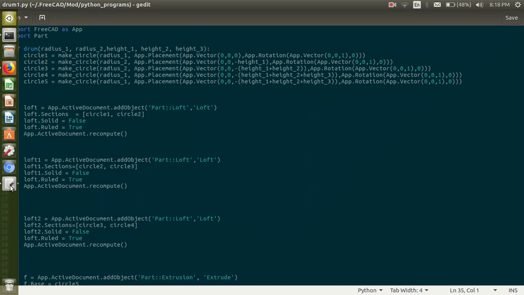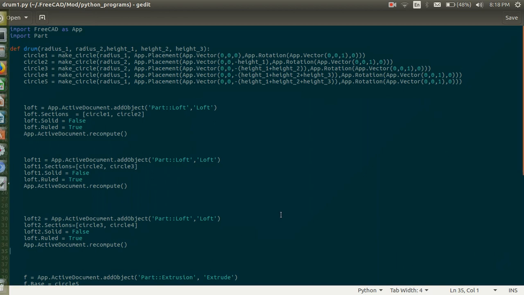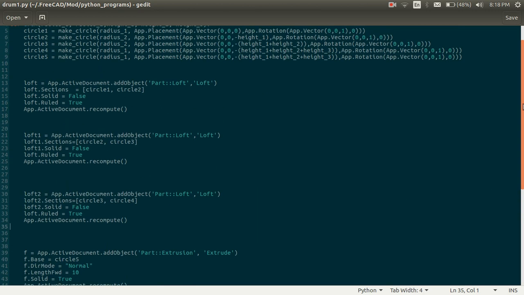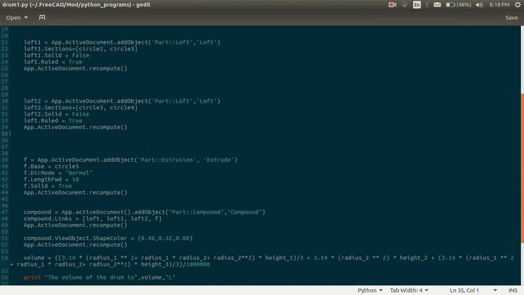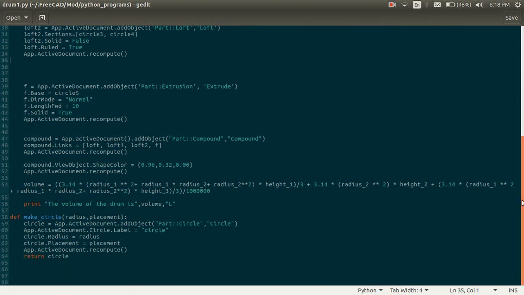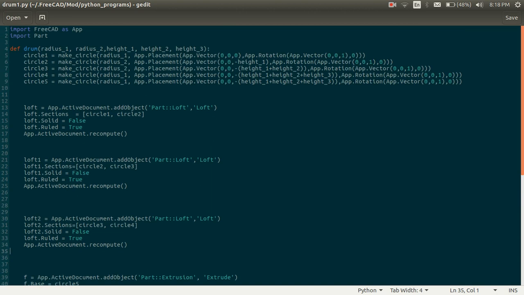Only one thing is different between this video and my previous video: this program also tells us the capacity of the drum according to the dimensions given by us. This program contains two functions. This is the first function, and this, according to me, is the second function, because to make this drum we need 5 circles. So I made the function make circle, which will call the above function 5 times, and this second function contains the placement of those 5 circles.